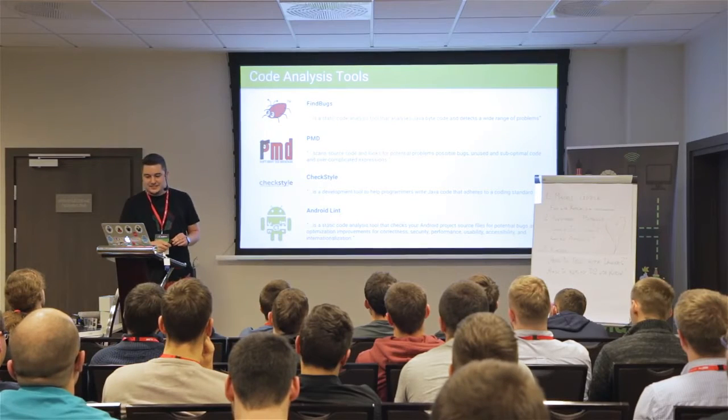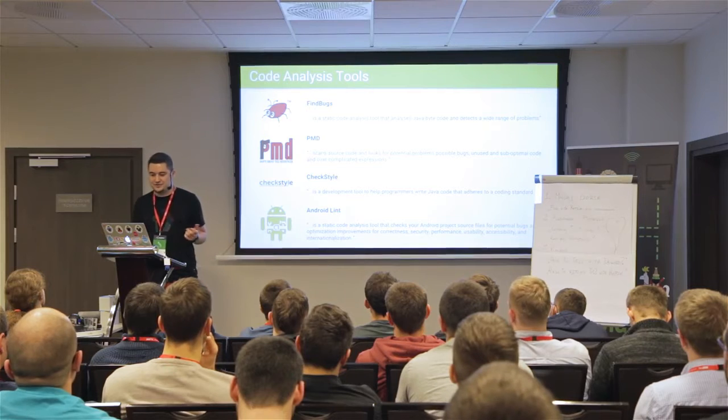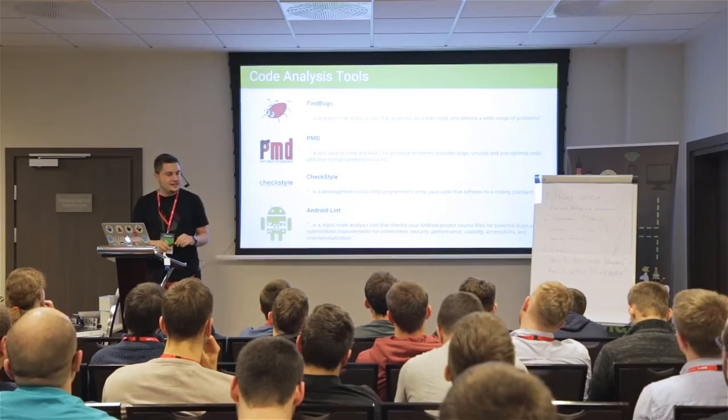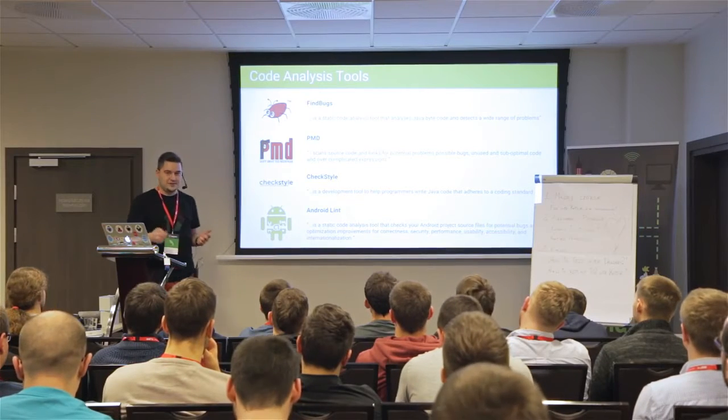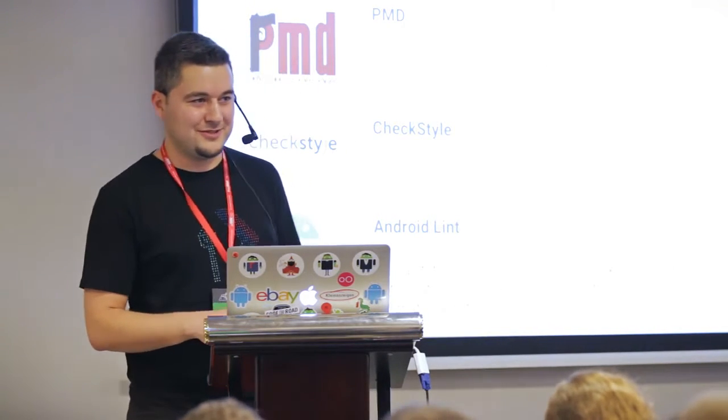FindBugs is a static analysis tool that analyzes Java bytecode, which makes it faster. PMD checks for potential bugs and unused code. Checkstyle checks your code against some coding standards. And Android lint, most of us should know it, checks your Android-related code mostly.